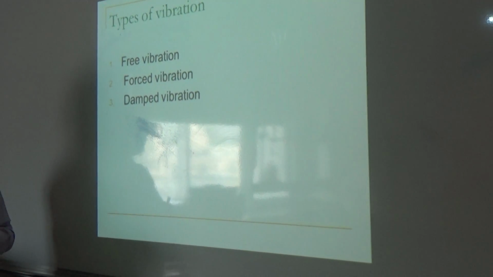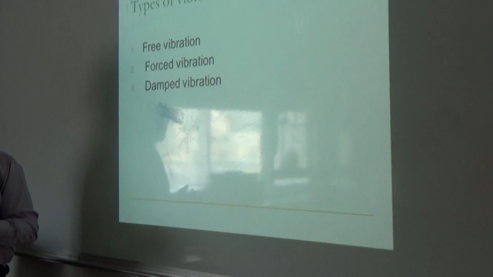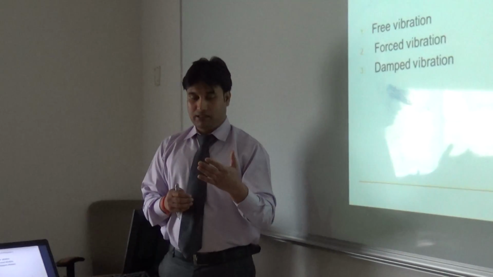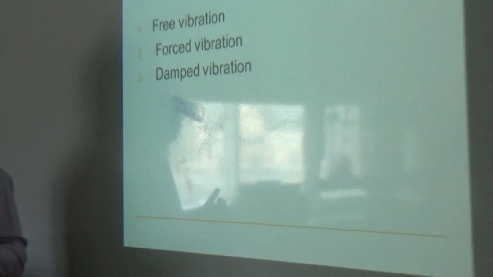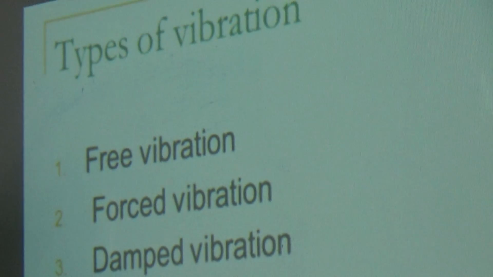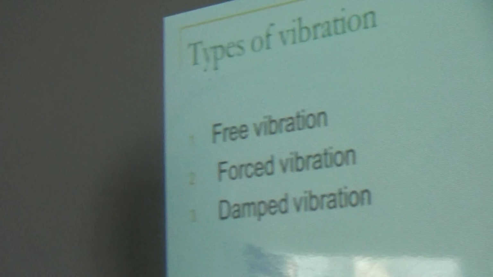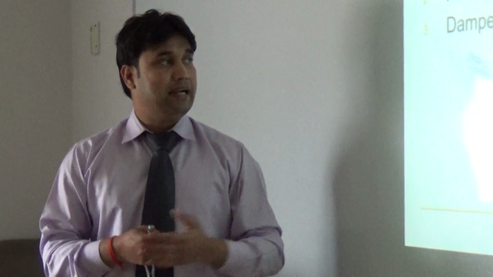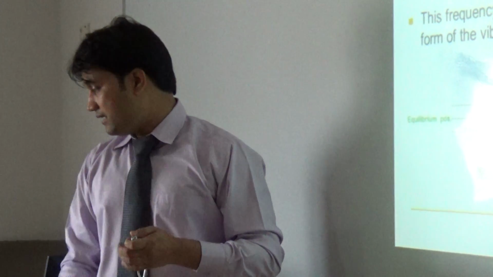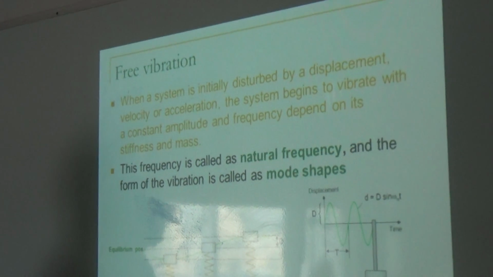These are the applications we already discussed, but according to physics, we have to divide vibration into three parts. Generally in physics there are three kinds of vibration: one is called free vibration, the second is forced vibration, and the third is damped vibration. In our setup, in our equipment, we are going to make calculations for these three. First, we need to understand what free vibration, forced vibration, and damped vibration are.